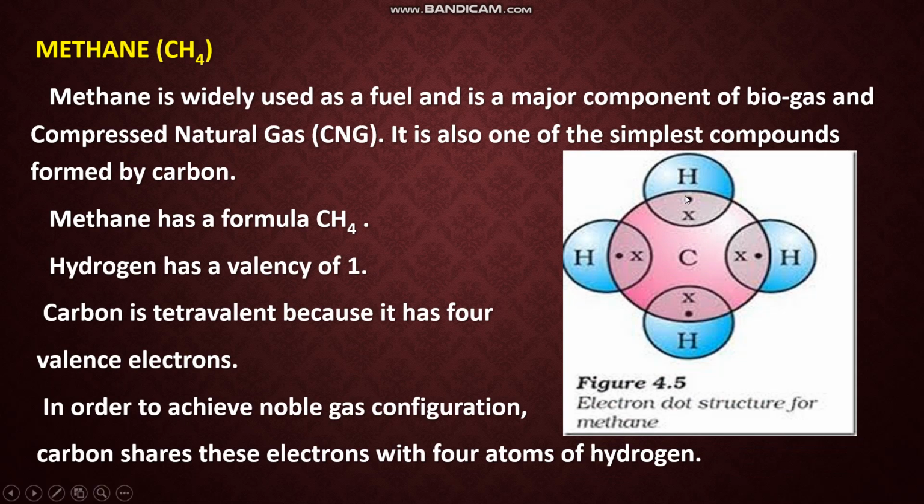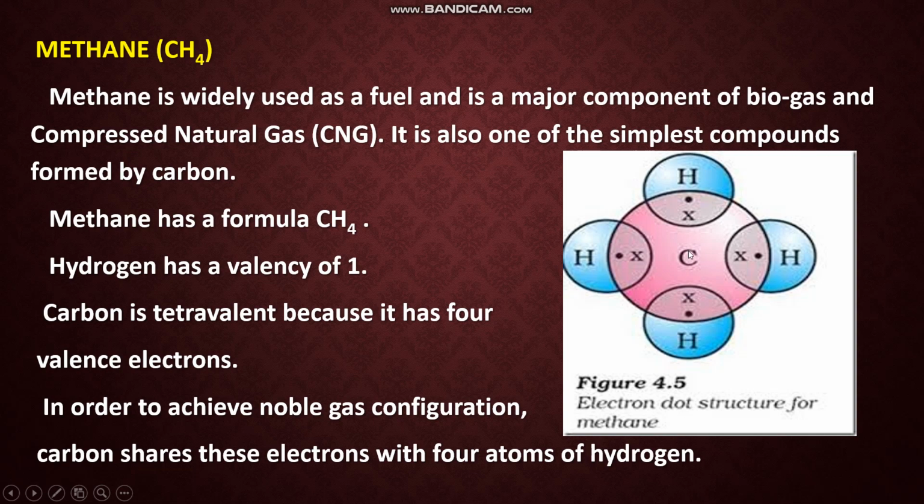Each hydrogen is having 1 electron in the K shell, and carbon is having 4 electrons in the valence shell. So carbon requires totally 4 more electrons. Each hydrogen requires 1 more electron to complete the octet. So here you can see how the covalent bond is formed. Carbon shares with each hydrogen 1 pair. So here let us see how this bond is formed.